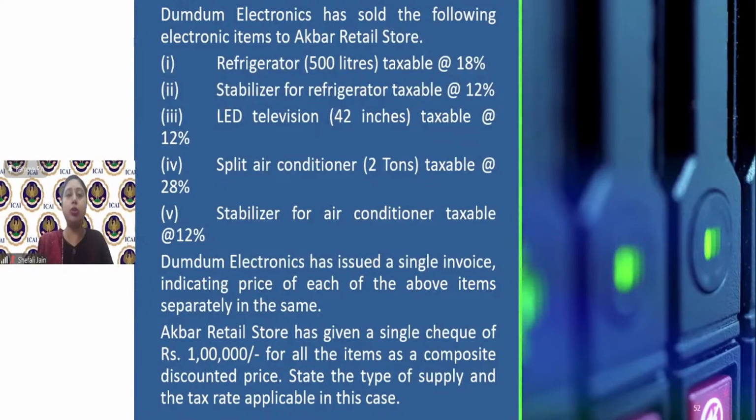Suppose I say accommodation service with food. Generally, in common business practice, these two are provided with each other. Distinction between composite and mixed supply, Sushil, would now be clear to you.